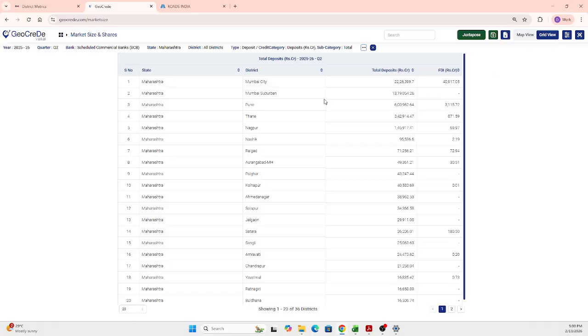So you get the total deposit value. Along with it, you also get the FDI inflow that has happened in and around the district. So you can export that using this Excel option. So exporting into Excel happens everywhere while toggling to the grid view.